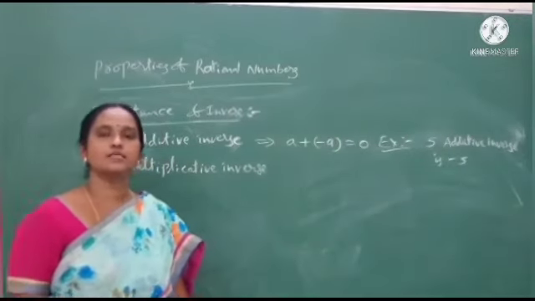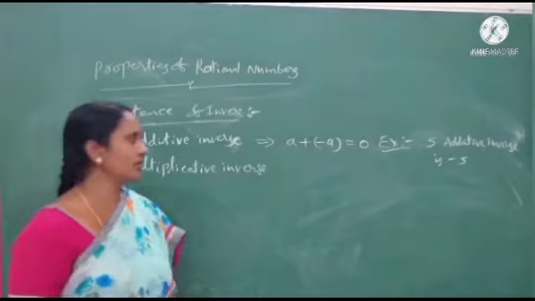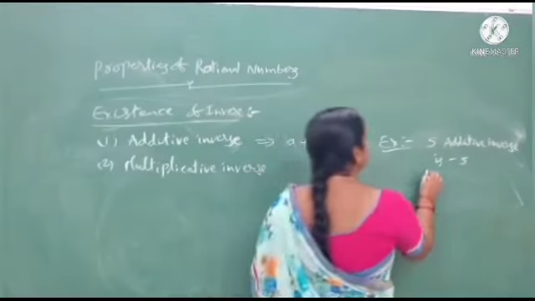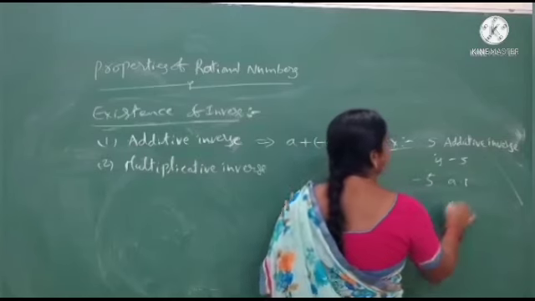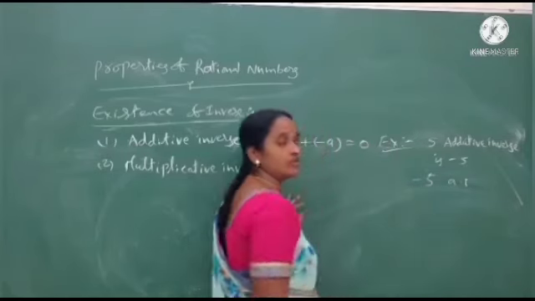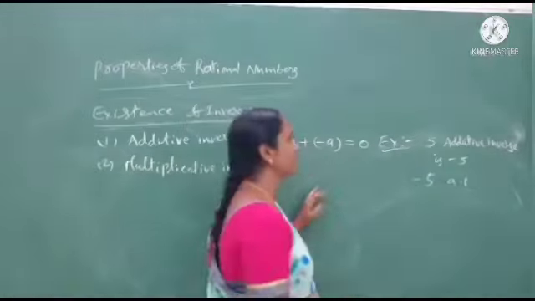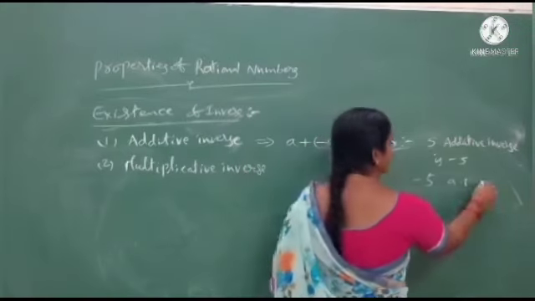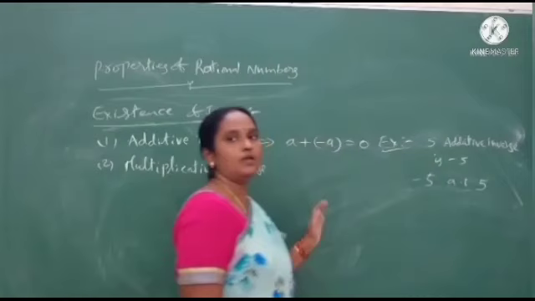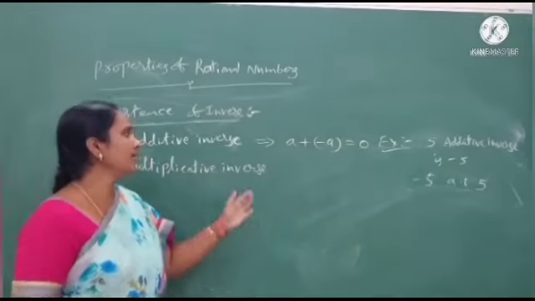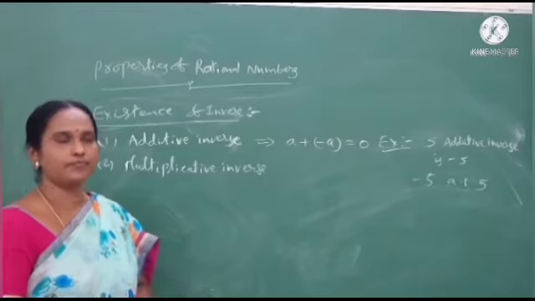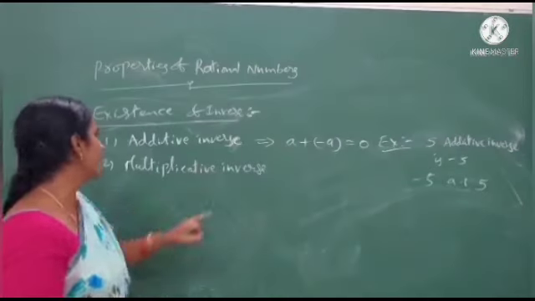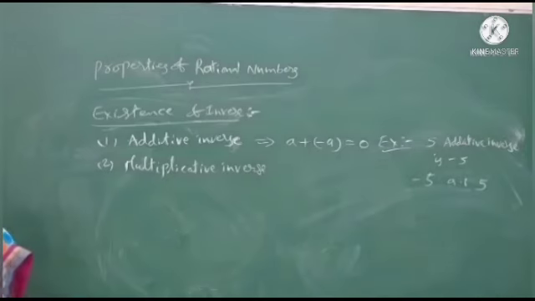And minus 5's additive inverse is plus 5. See students, here they change their signs. Okay, this is the additive inverse, and after that we will go for the multiplicative inverse.